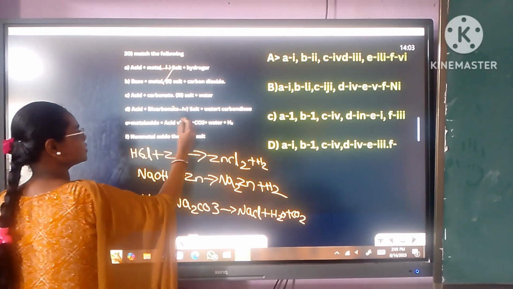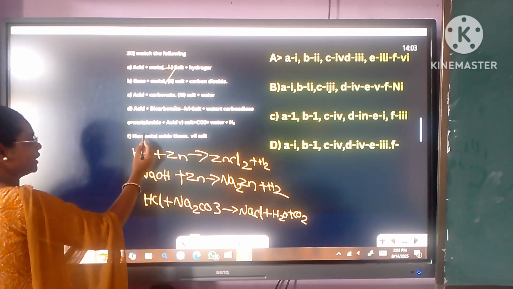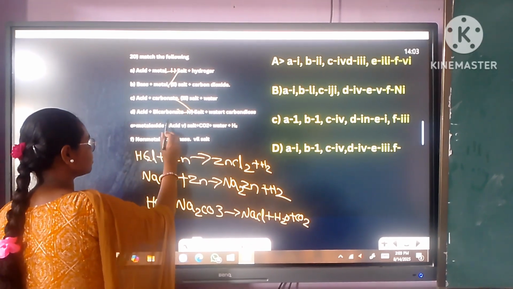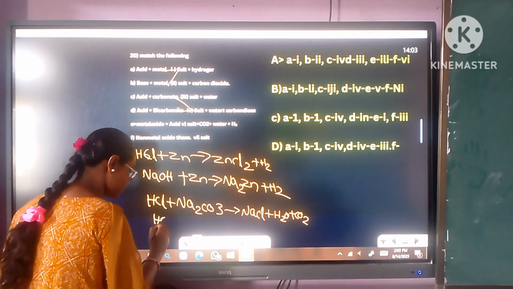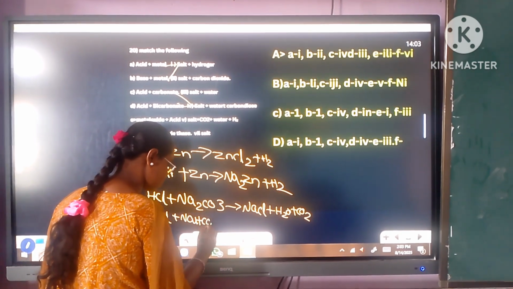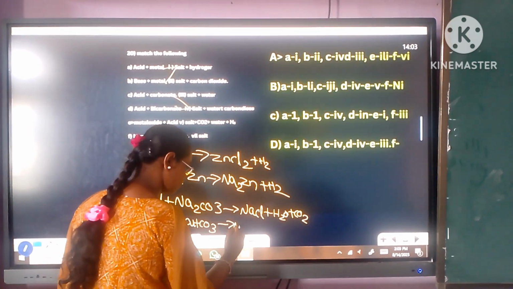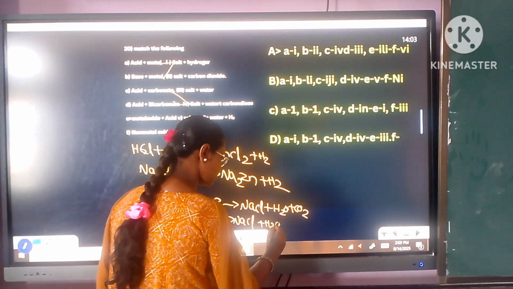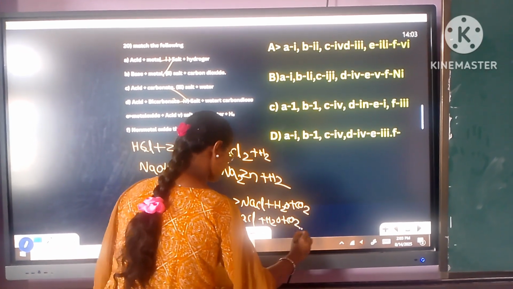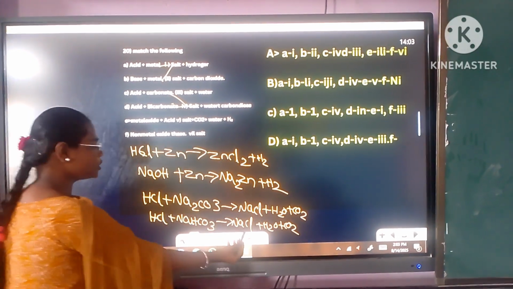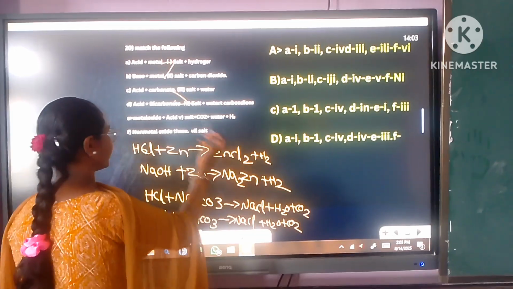So it is when metal oxide reacts with acid plus bicarbonate. Sodium bicarbonate reacts with acid, it gives rise to salt plus water plus carbon dioxide.